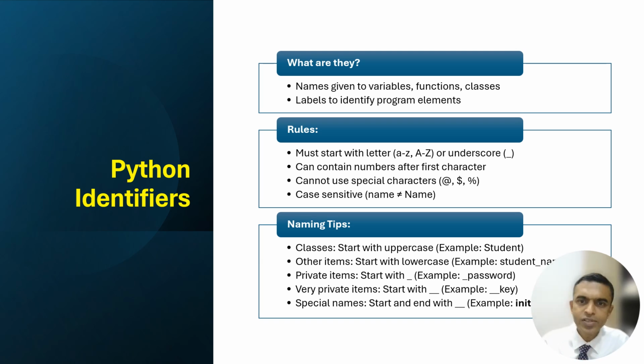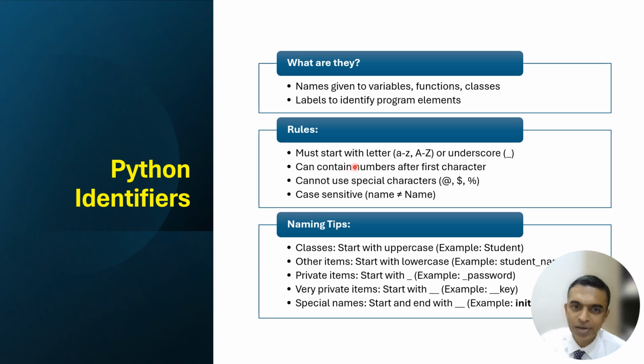So what are the rules? The name should begin with either capital A to Z, small letter a to z, or an underscore. It must start with a letter or underscore. It can contain numbers after the first character. That means you can have student1, that is okay, but the variable cannot begin with 1.